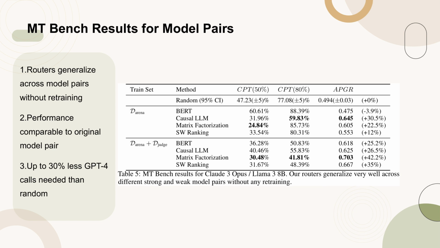The data demonstrates that our routers can effectively generalize across different strong and weak model pairs without requiring any retraining. The performance of these routers is comparable to that observed with the original model pair. Notably, the routers require up to 30% fewer GPT-4 calls than random selection to achieve comparable performance thresholds, indicating that the routers have learned common problem characteristics that distinguish between strong and weak models.